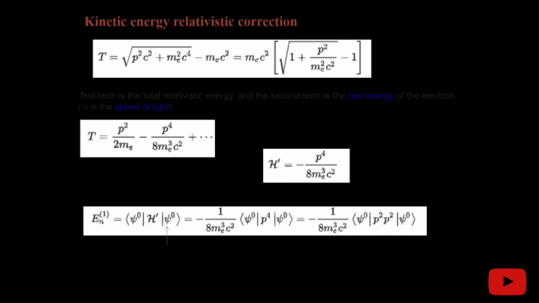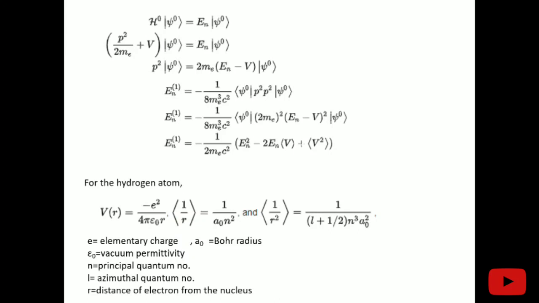This P4 we can split into P square and P square terms. Psi 0 is the eigenfunction of the Hamiltonian H0, which is unperturbed, or we can say the Hamiltonian without any correction. The first equation, which I have written as H0 psi 0 equals En psi 0, is the energy eigenvalue equation.